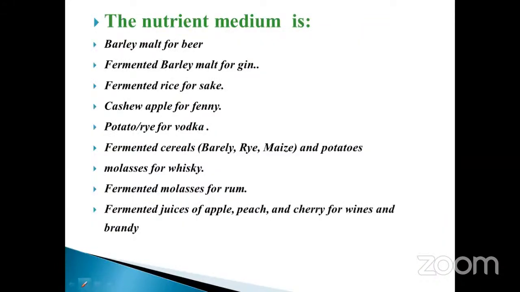And the next one is, what are the nutritive media used for the alcohol fermentation industries? Sometimes they may ask questions on this. For example, barley malt for beer. This is very, very important. Many times they have asked which nutritive medium is used for the preparation of beer. And fermented barley malt for gin. Same thing, here barley malt, here also barley malt. Fermented rice for sake, mostly used in Japan and also China. Don't forget, my dear student, it is also one of the NEET questions.